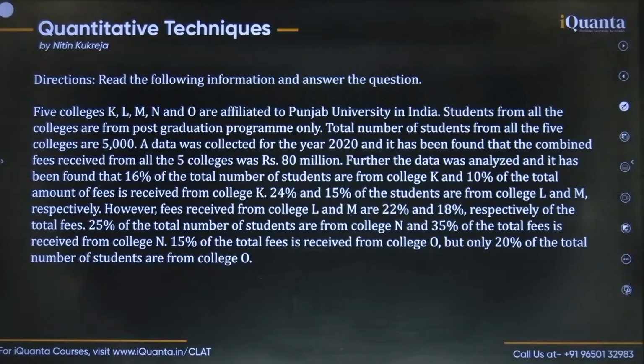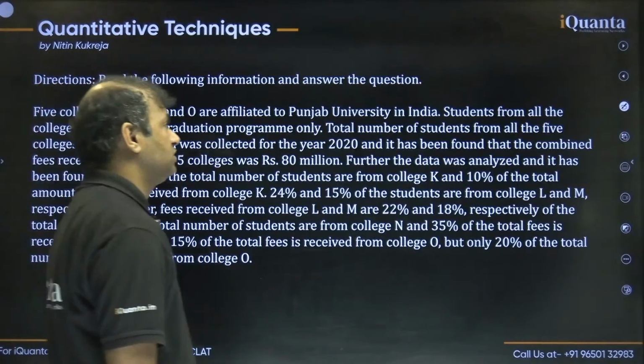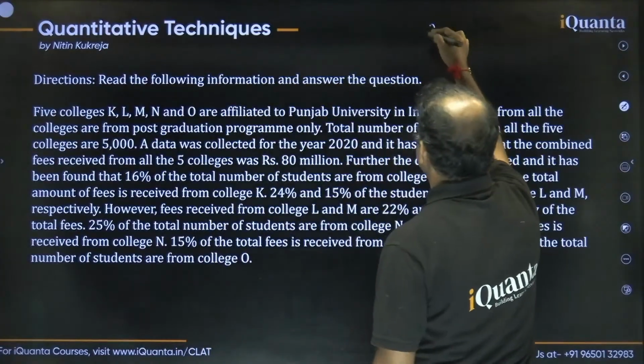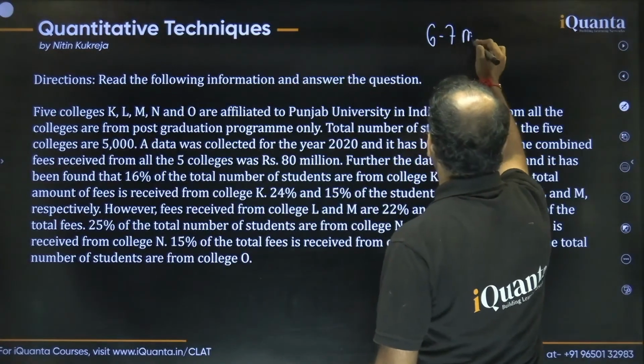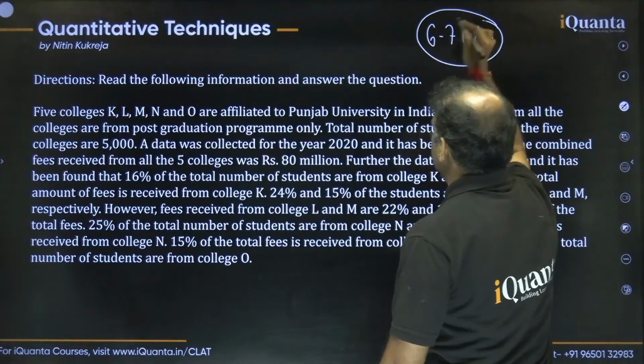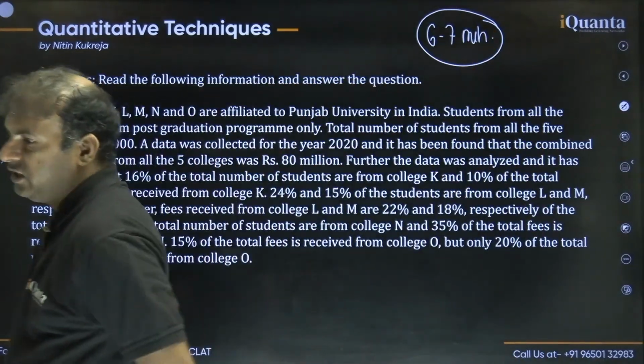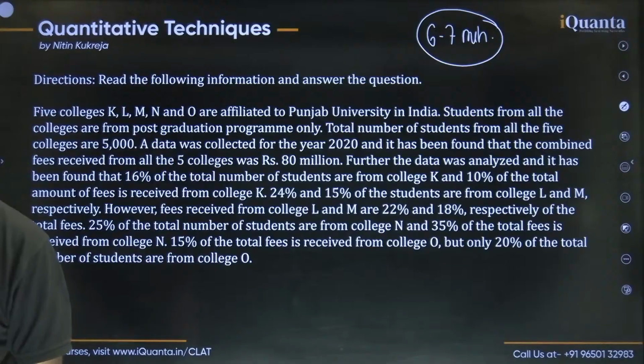Okay, so for solving all this calculation, you can take 6 to 7 minutes. All right, guys, I will give you 6 to 7 minutes to solve this. You just have to form the table. You do not need to solve the questions, just form the table. I mean, just get the required numbers.